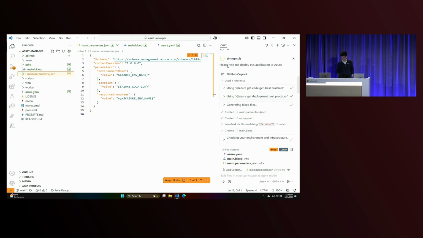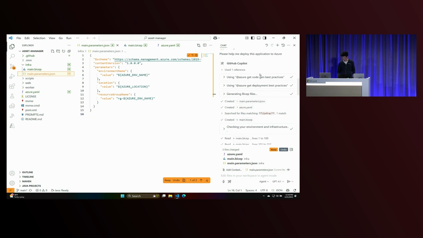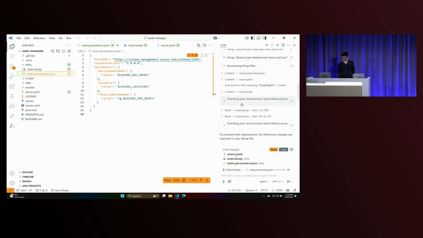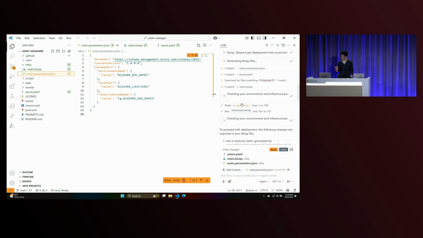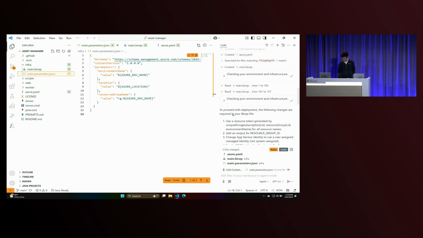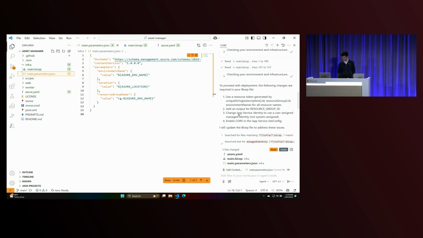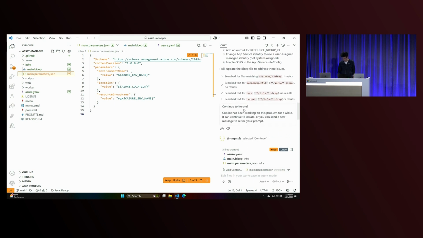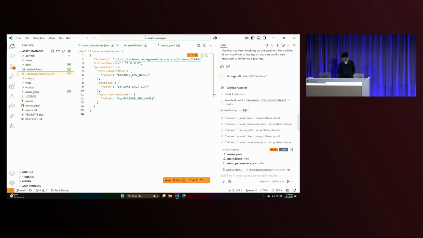Again, you see here I told it to help me deploy this application to Azure. And then here's a set of things that it did. It got the best practice. It looked for deployment best practice. It generated bicep files for me. It made sure that the environment and infrastructure was correct in the bicep files. Here it detected that there were some changes it needed to make, and then it updated all the bicep files. It took too long there, and then it just kept going.